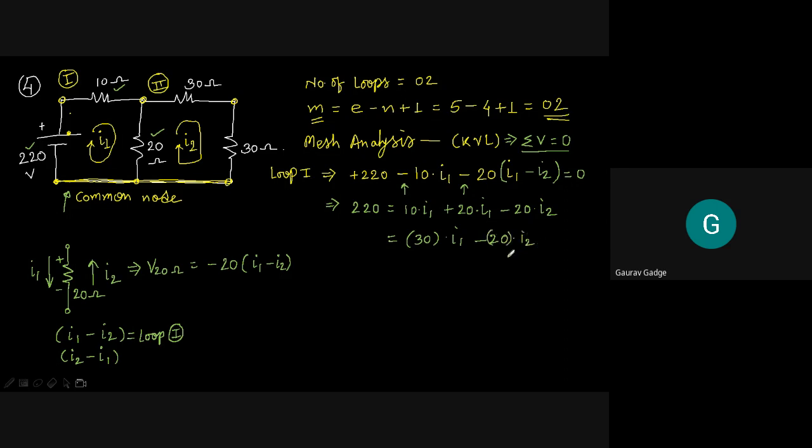So that implies 30 I1 minus 20 I2 is equal to 220. Now this is my equation number 1.